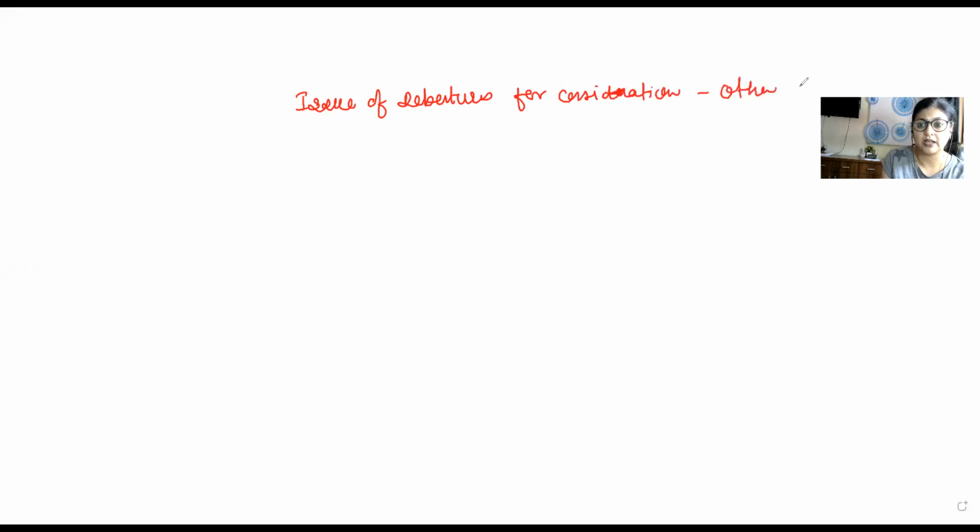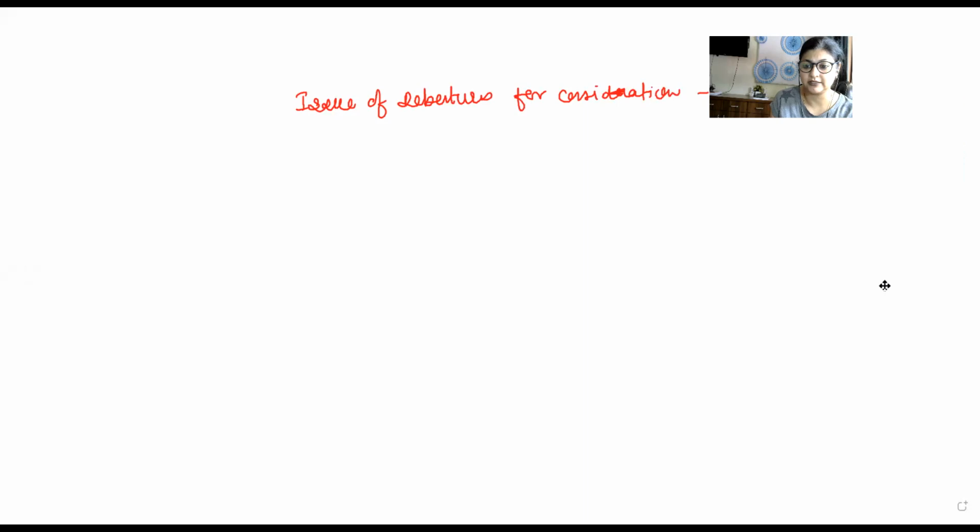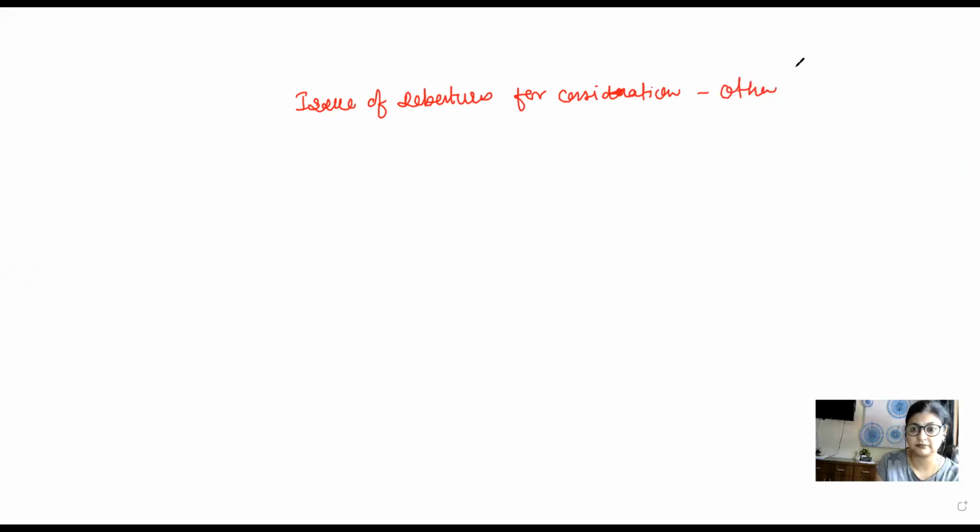So when I say other than cash, it means a company is issuing the debentures without getting anything in cash, but there is a consideration. What is that consideration? Let us discuss.